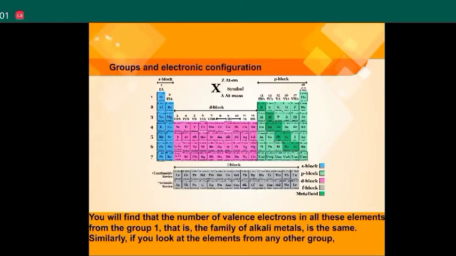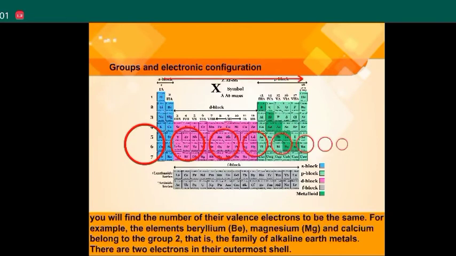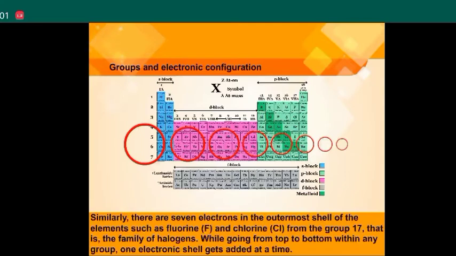You will find that the number of valence electrons in all these elements from group 1, that is, the family of alkali metals, is the same. Similarly, if you look at the elements from any other group, you will find the number of their valence electrons to be the same. For example, the elements beryllium Be, magnesium Mg and calcium Ca belong to group 2, that is, the family of alkaline earth metals. There are 2 electrons in their outermost shell. Similarly, there are 7 electrons in the outermost shell of the elements such as fluorine F and chlorine Cl from group 17, that is, the family of halogens.